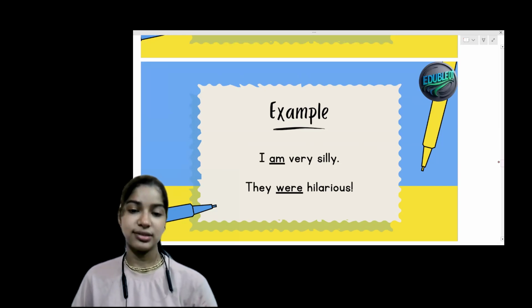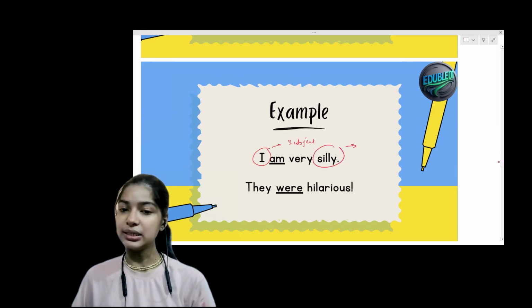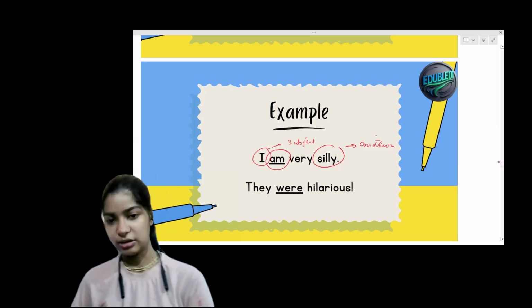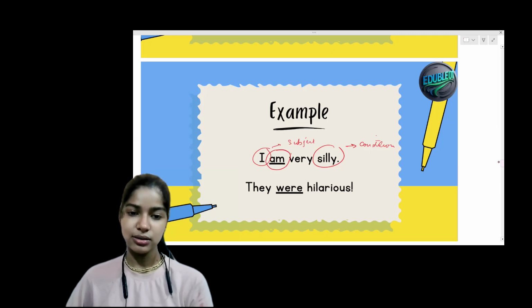I am very silly. So I is the subject over here, and very silly is a condition. So the word am is connecting the subject with a condition. So that is the linking verb.